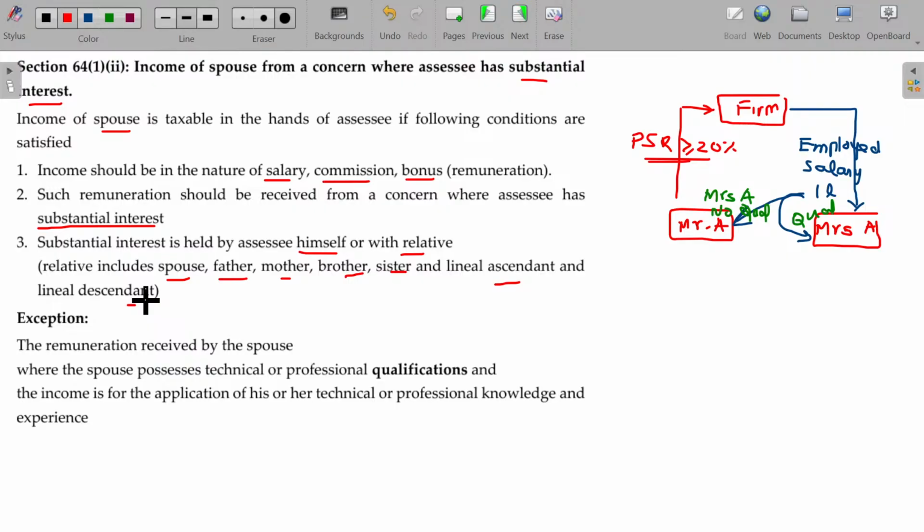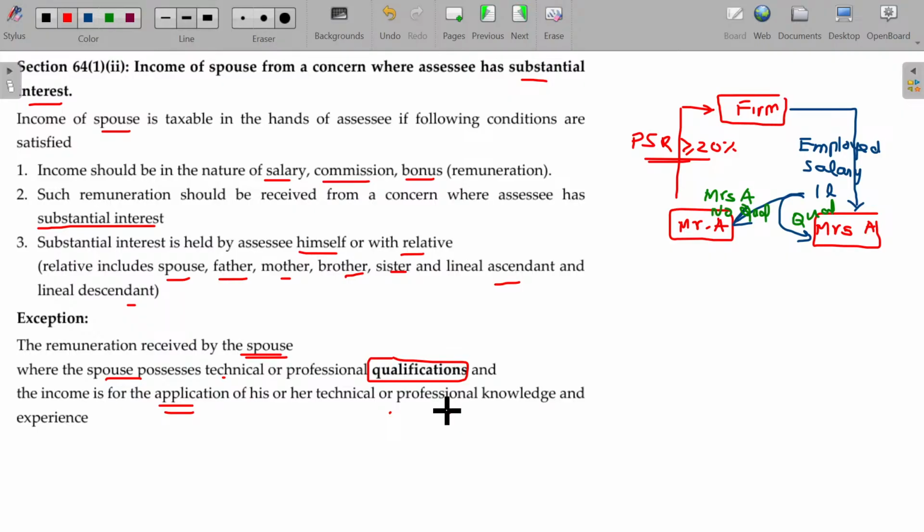Exceptions. It is not required to be clubbed when the remuneration is received by a spouse who possesses technical and professional qualification, and the income is for the application of that technical professional experience only. Due to that reason the salary is payable, then it's not required to be clubbed. Is that clear? Hope now you'll be able to understand.